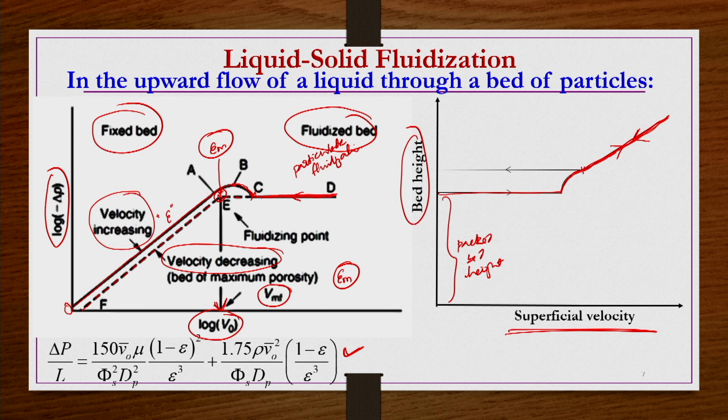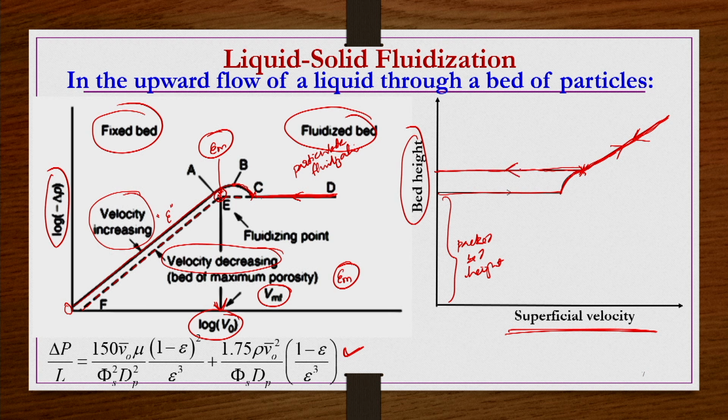But after this point, it is not going to come back along the previous curve; it stays constant like this, because by the time the velocity decreases to this point, the particles are settled and resting on each other, and further compact packing of those particles is not going to take place.